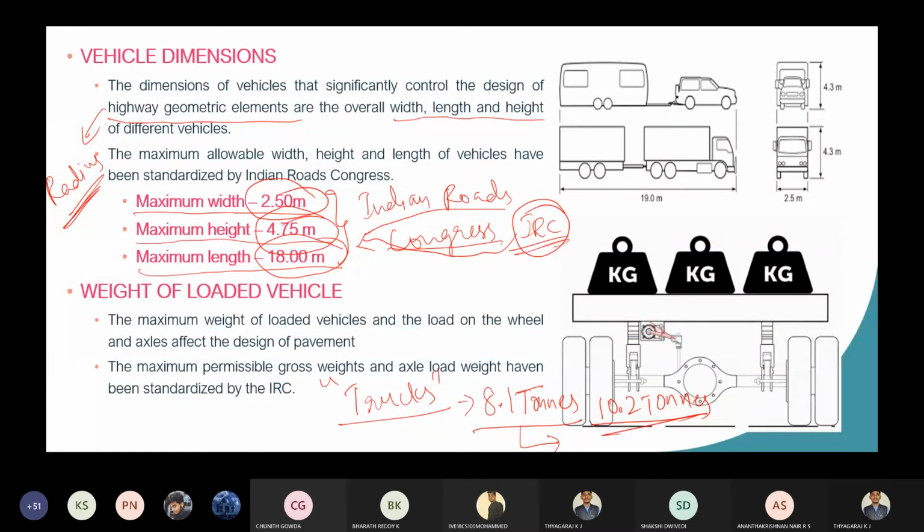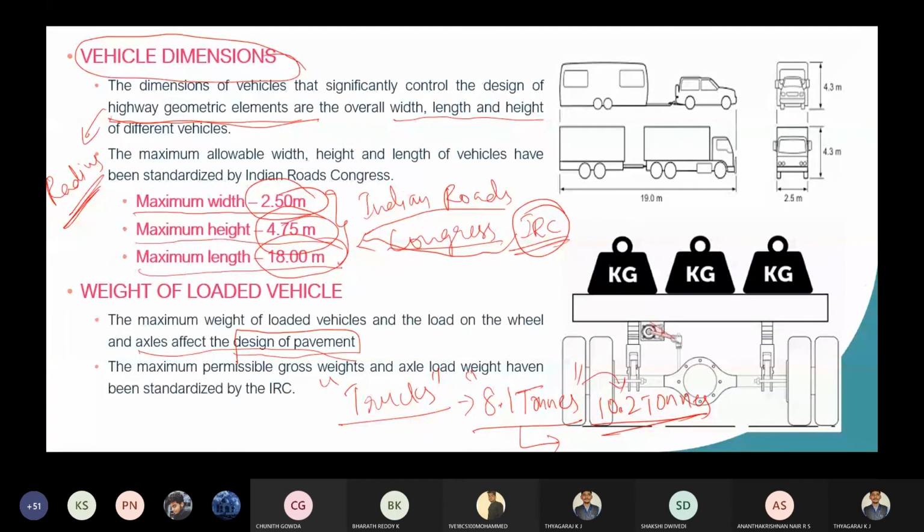So the minimum load a truck can take is 8.1 ton. Now it is increased to 10.2 tons. So the maximum weight of loaded vehicles and load on the wheel affects the design of pavement. Remember, the vehicle dimension will affect the highway geometric design. The weight of the loaded vehicle depends on the design of pavement. The design of pavement is affected by this weight of loaded vehicle. The geometric elements are affected by the vehicle dimension.